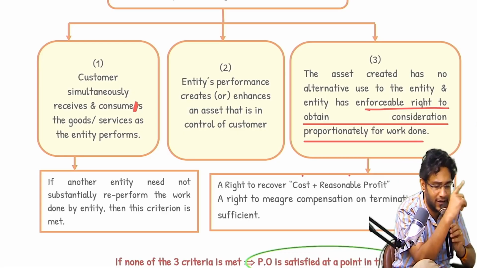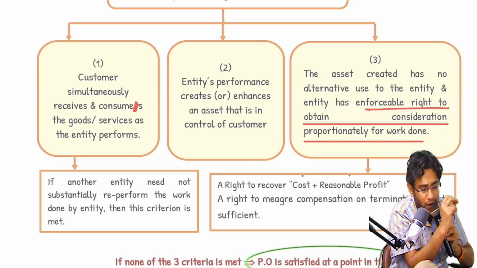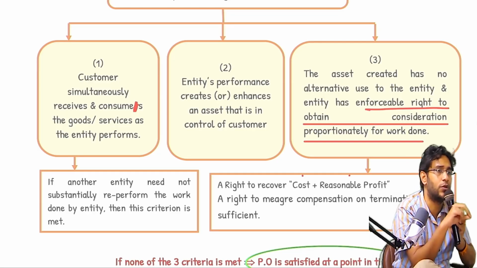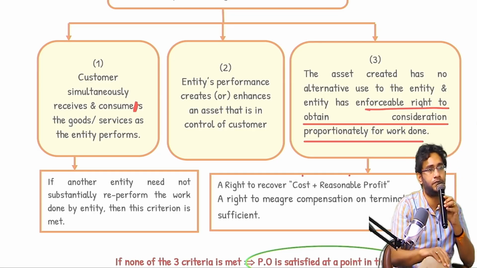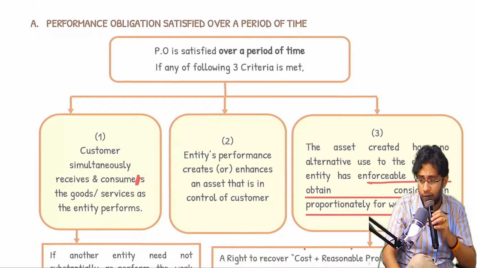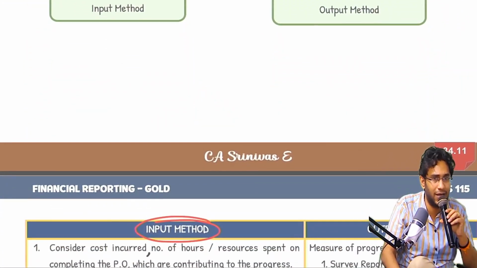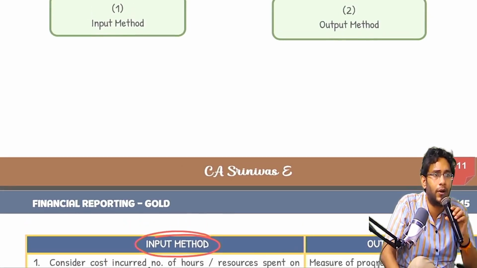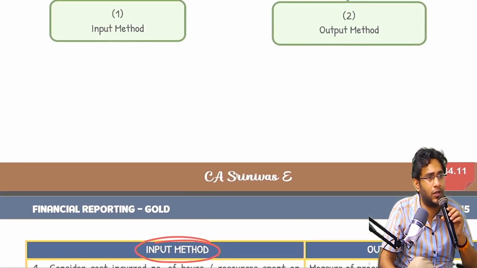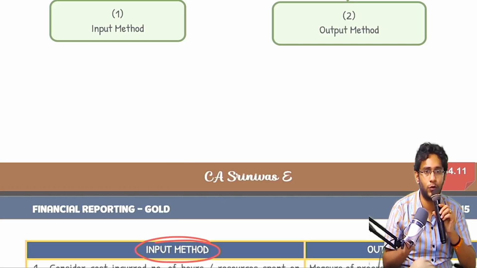The last case. Read that. The asset created has no alternative use to the entity, and the entity has an enforceable right to obtain consideration proportionately for the work done. Because this is about your step number 5. Sir, in this small special cases are there, and step number 1 modification is there. All put together it will take another some 45 minutes or something, that we will take up in the next session. Okay, but today you can wind up.